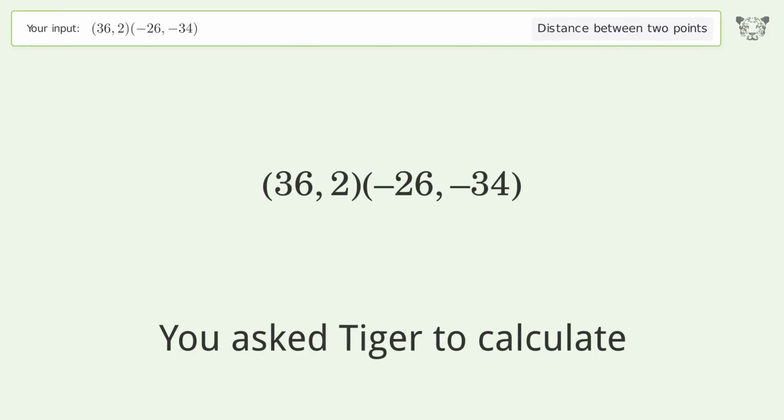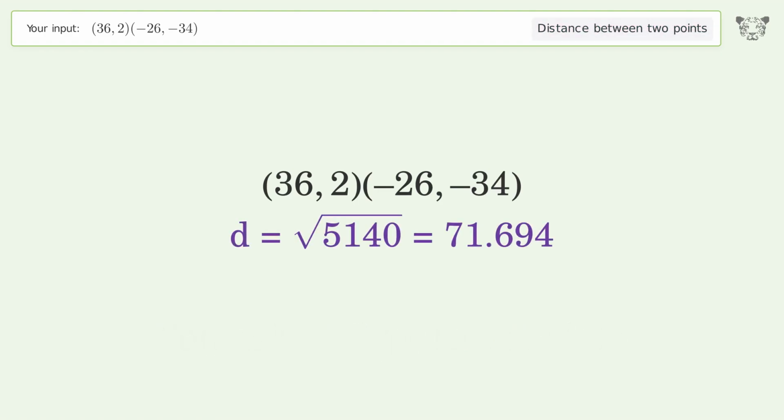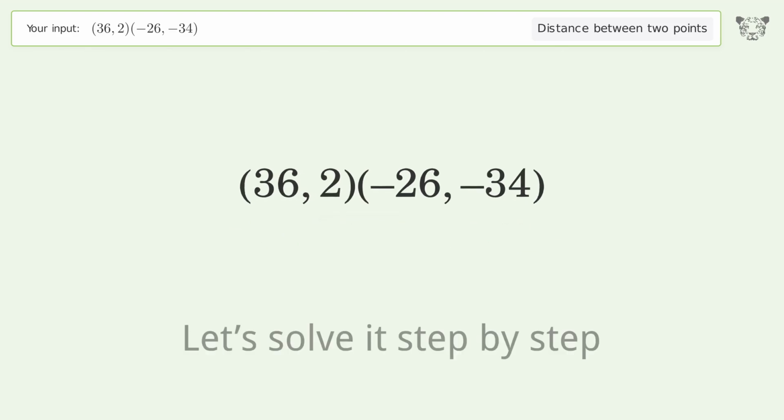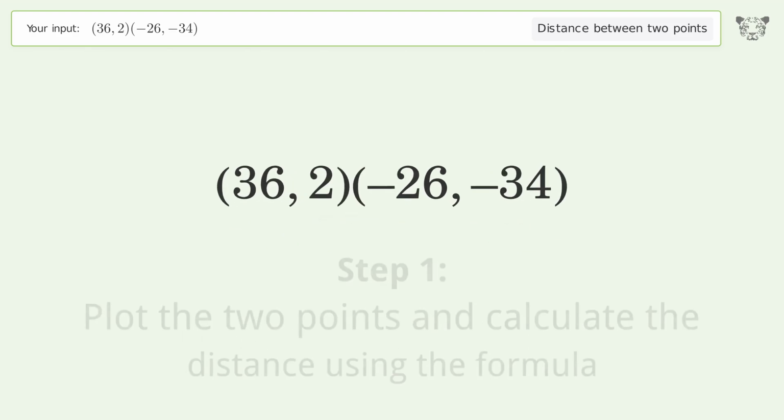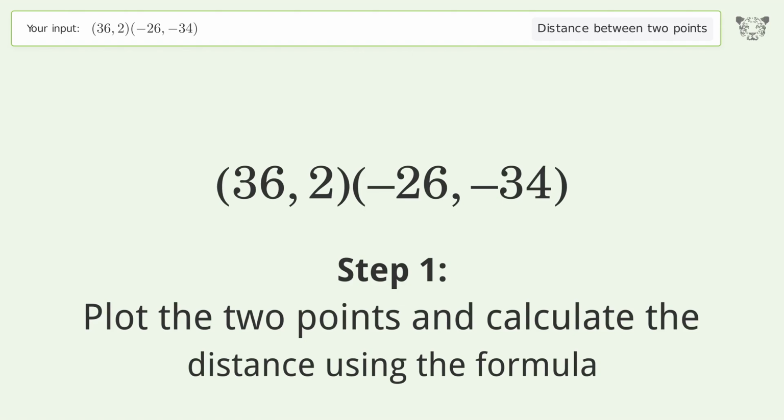You ask Tiger to calculate. This deals with the distance between 2 points. The distance between the 2 points is the square root of 5,140, or 71.694. Let's solve it step by step. Plot the 2 points and calculate the distance using the formula.